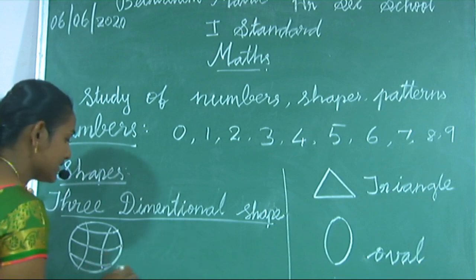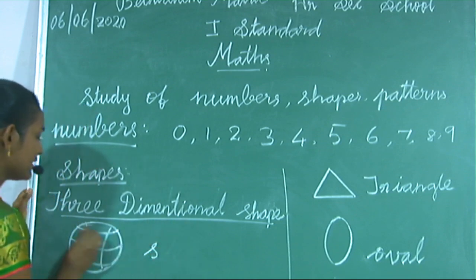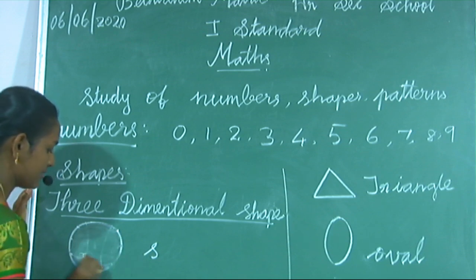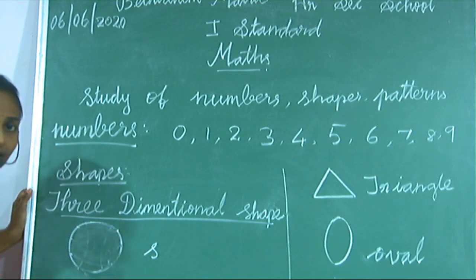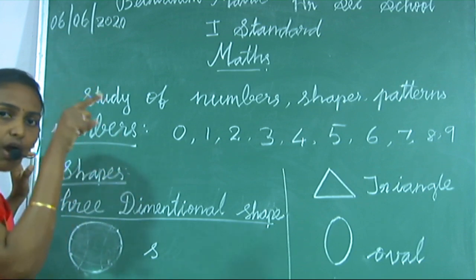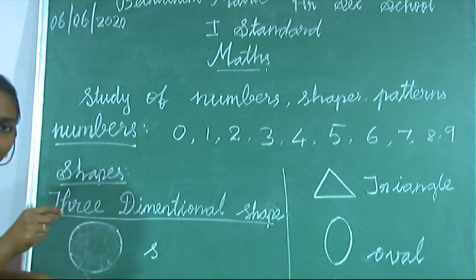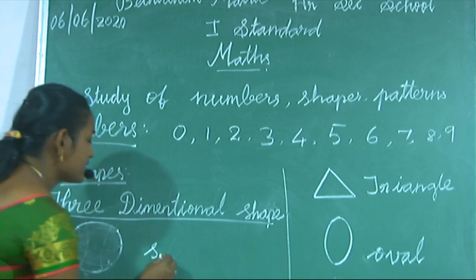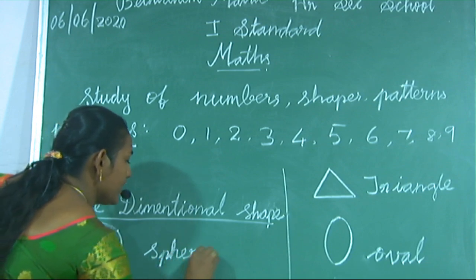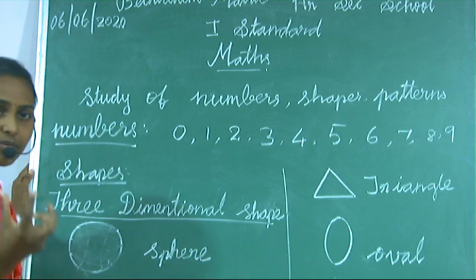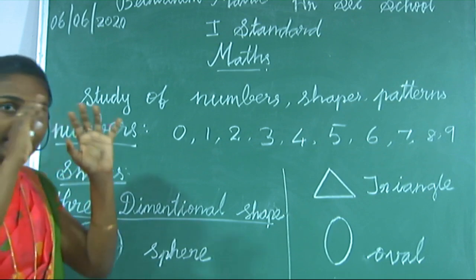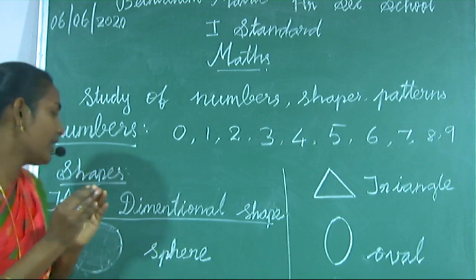This is a sphere because it occupies space. We learned that a circle is just the outline, but this occupies space. S-P-H-E-R-E. Some real examples of a sphere are a ball and the earth.